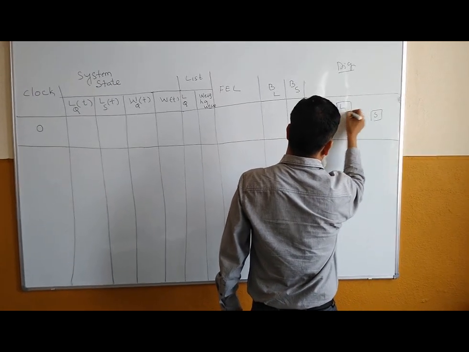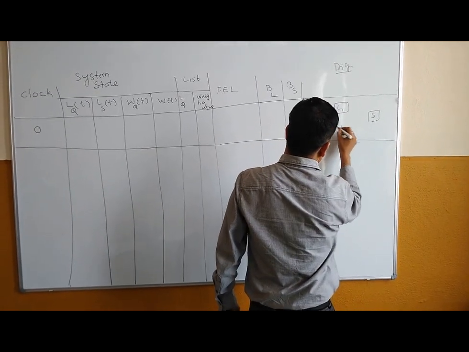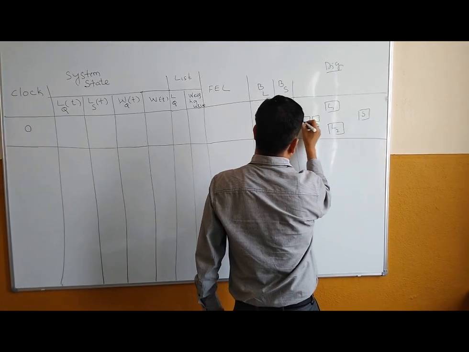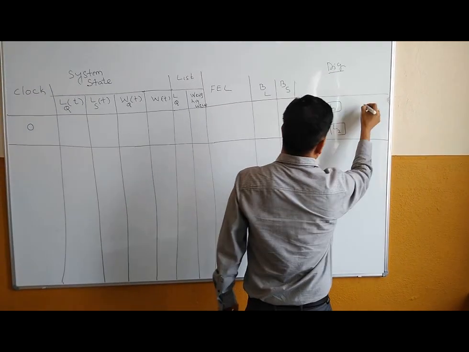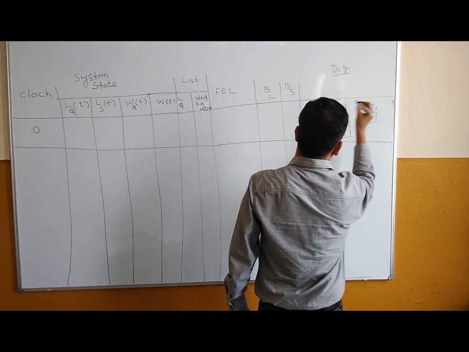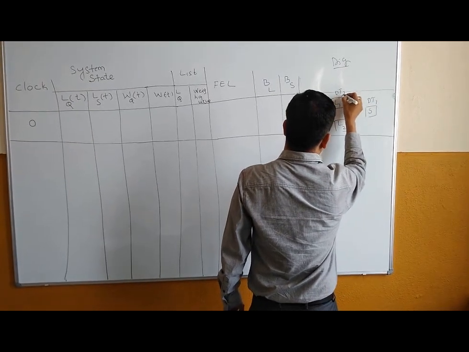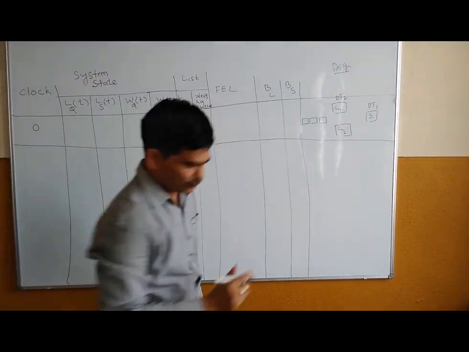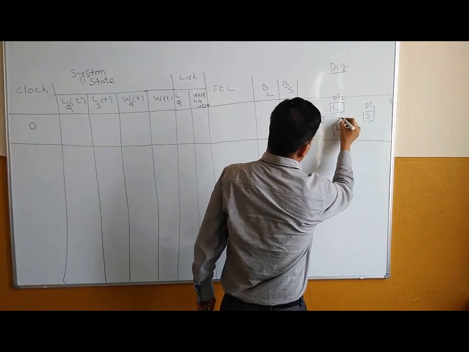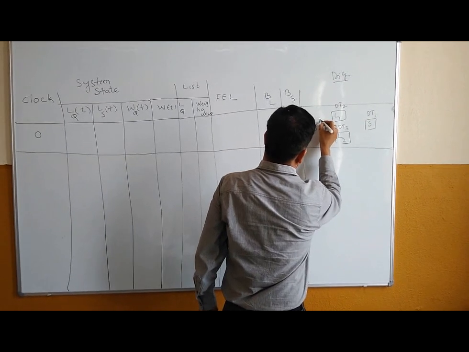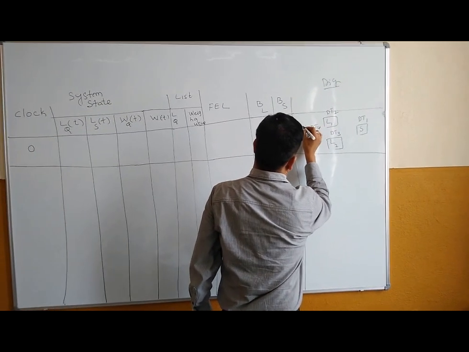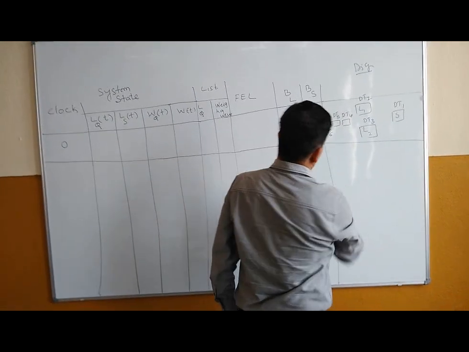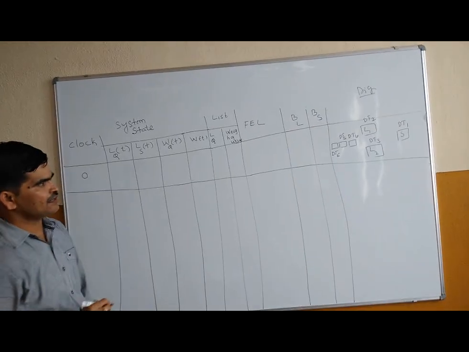L1, L2, then loader Q. Okay, so here it is DT1. So here it is DT, I will take it as DT2, DT3, DT4, DT5 and say DT6. So this is what the initial condition is given.